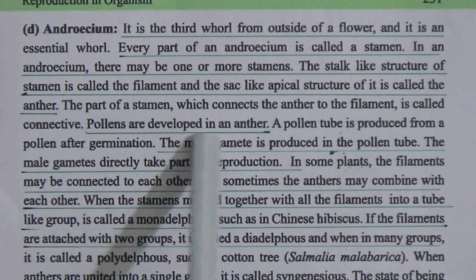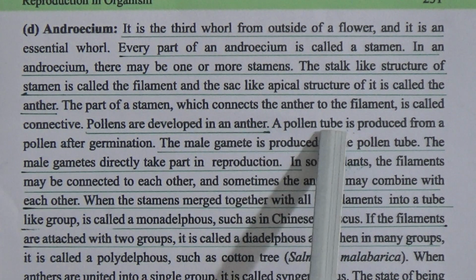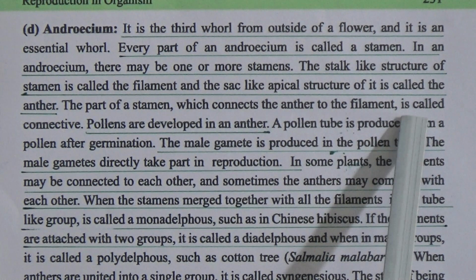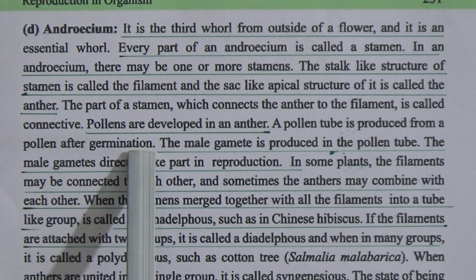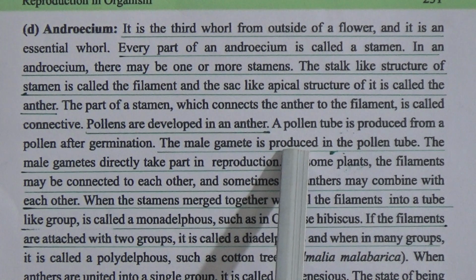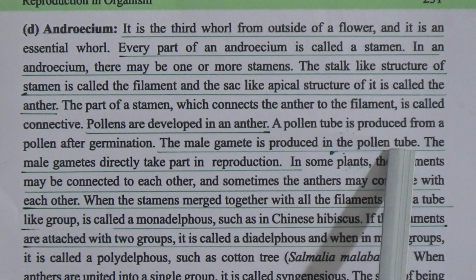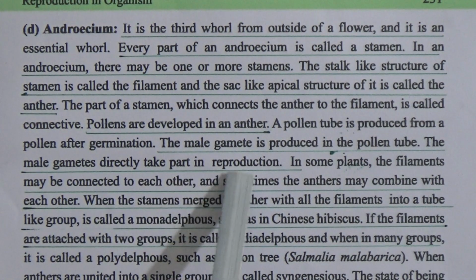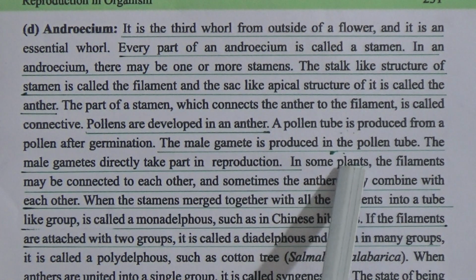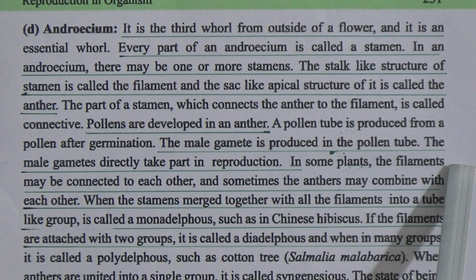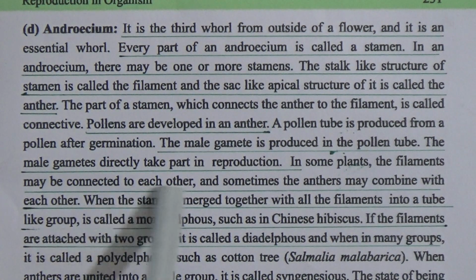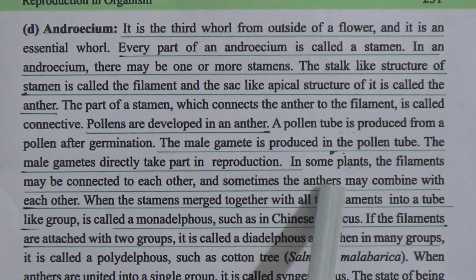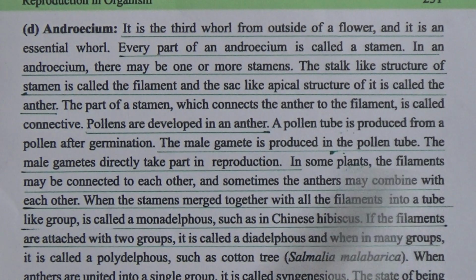Pollens are developed in an anther. A pollen tube is produced from a pollen after germination. The male gamete is produced in the pollen tube. The male gametes directly take part in reproduction. In some plants, the filaments may be connected to each other and sometimes the anthers may combine with each other.